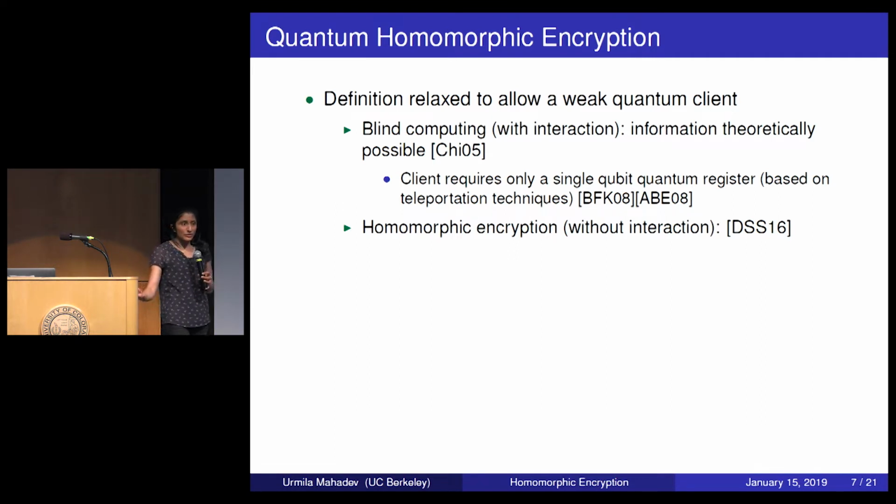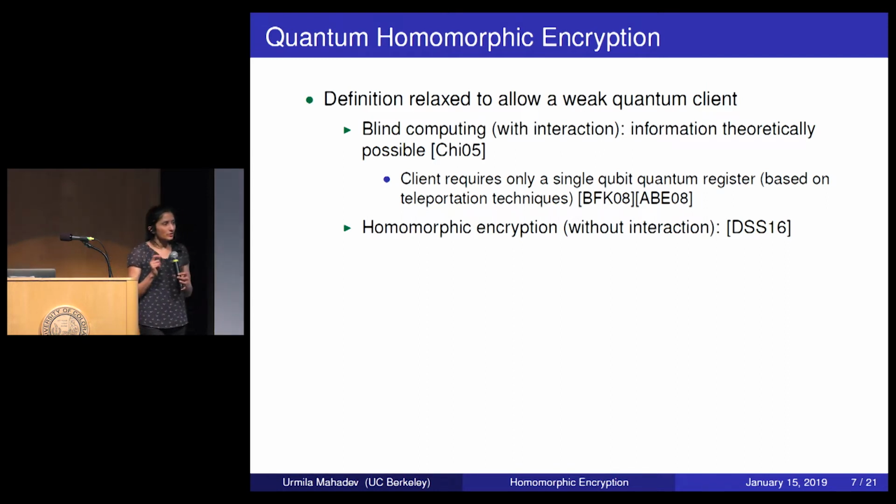And in their result, they removed interaction entirely. So now the client just sent over 1 message to the server, and the server responded. But this came at the cost of replacing information theoretic security with computational security. So now it was assuming something like the quantum server cannot break learning with errors. So this line of work was extremely interesting, and it advanced the field of delegated quantum computation significantly. But the problem is with the quantum client.